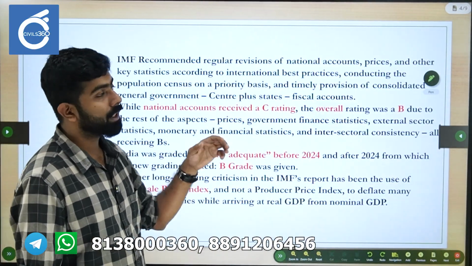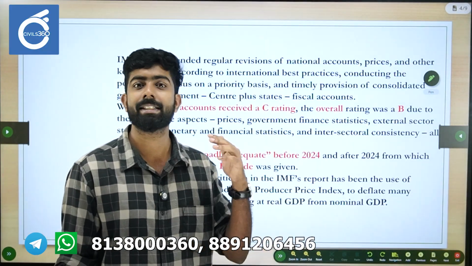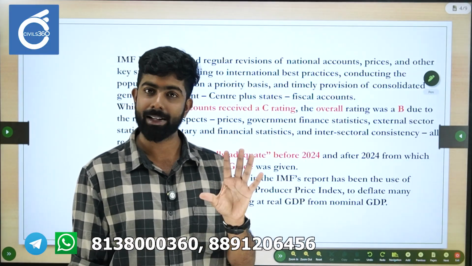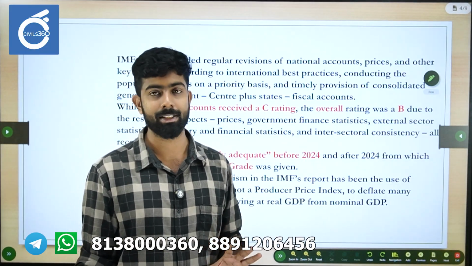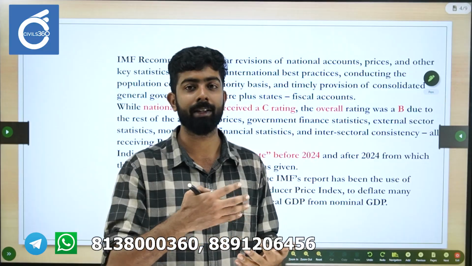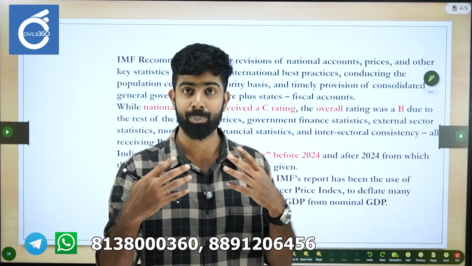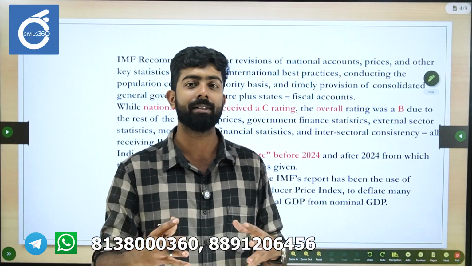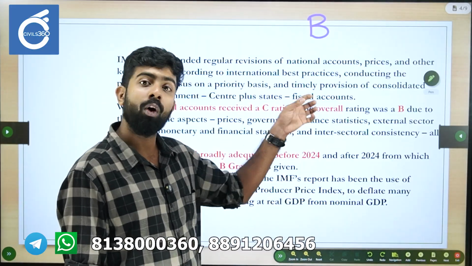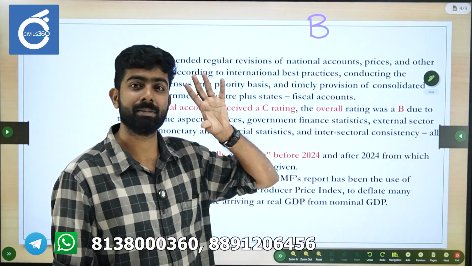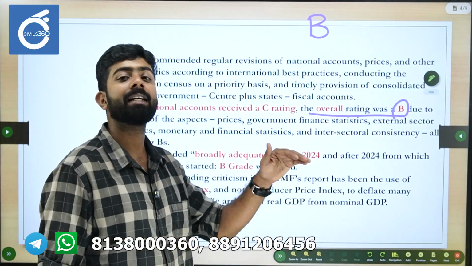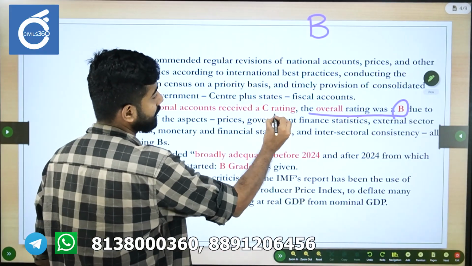For India's case, the IMF said that the base year for the national accounts, for the GDP data, has to be revised. That is their primary issue with India's national accounts data. But for the other data it gives out regarding government expenses, the private sector and other sectors, India got grade B. So the overall grade of India, remember, is B. But the GDP accounts data got the C rating.